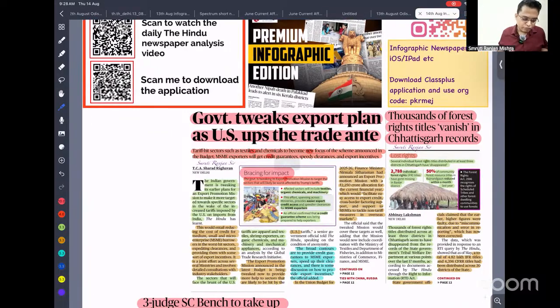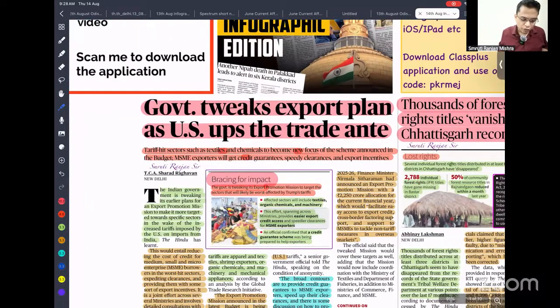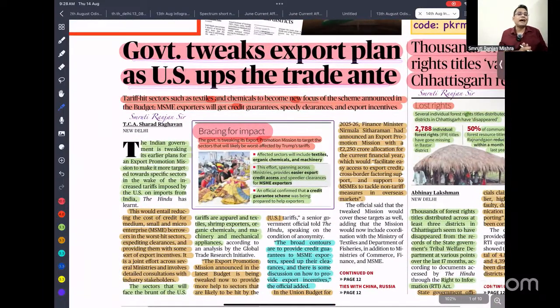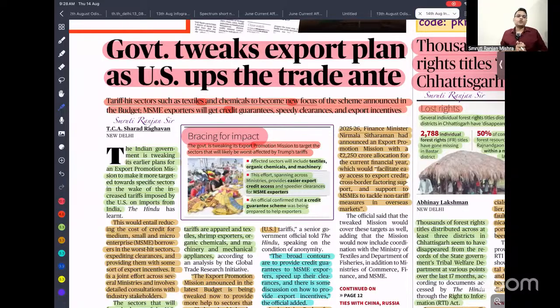So first one is government tweak export plan as USA trade tariff. Recently, we have seen that Donald Trump increasing the tariff on the Indian export. So that is the reason government is planning to provide more assistance to the sector that is being impacted by this Donald Trump action. And we are also planning to diversify our export basket so that in case we are facing more trouble from the USA, we can get benefit from the other country.